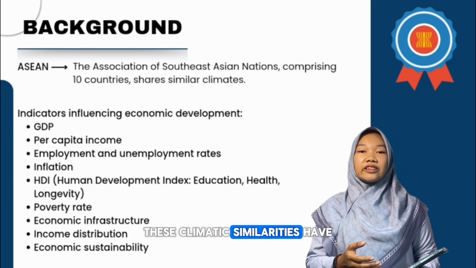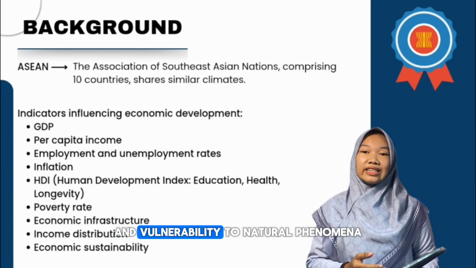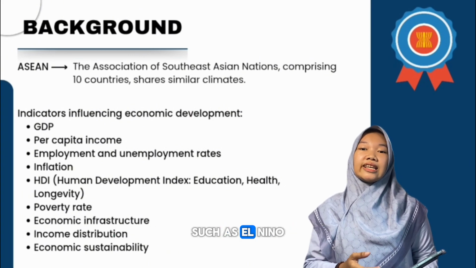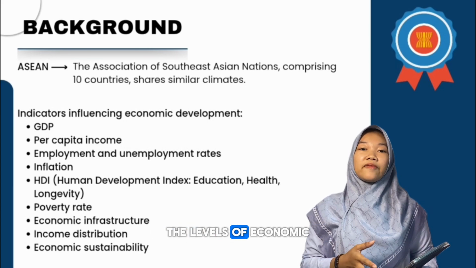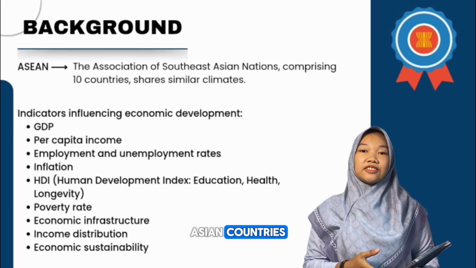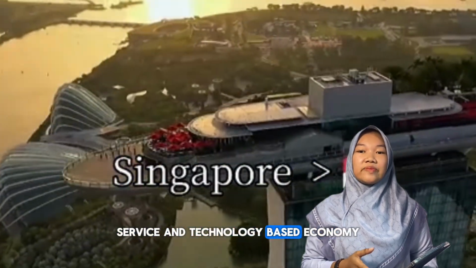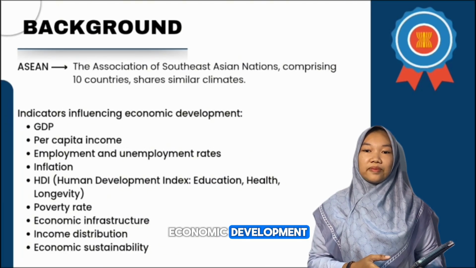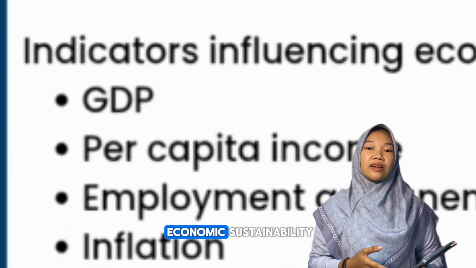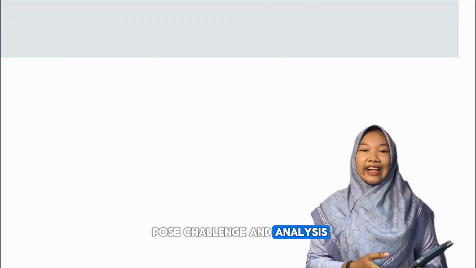These climatic similarities have shaped their lifestyles, production sectors, and vulnerability to natural phenomena such as El Niño and La Niña. Despite their similar climates, the levels of economic development among ASEAN countries vary greatly, from Singapore with its advanced service and technology-based economy. This study used 10 key indicators of economic development, ranging from GDP to economic sustainability, which are interrelated and pose challenges in analysis.